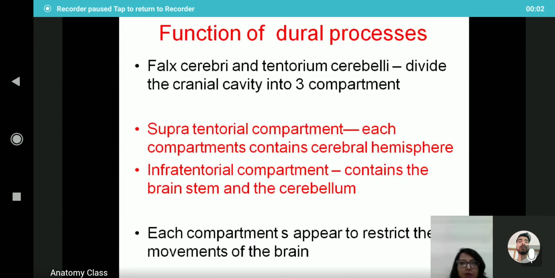So, function of the dural processes. Falx cerebri and the tentorium cerebelli divide the cranial cavity into three compartments. So, falx cerebri from above and tentorium cerebelli from below divide the cranial cavity into three compartments. So, the supratentorial compartment and the infratentorial compartment are there. Each compartment, the supratentorial compartment, contains the cerebral hemisphere, and the infratentorial compartment contains the brainstem and the cerebellum. Each compartment appears to restrict the movement of the brain.